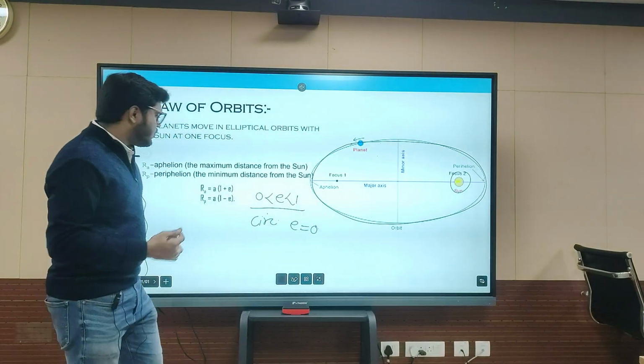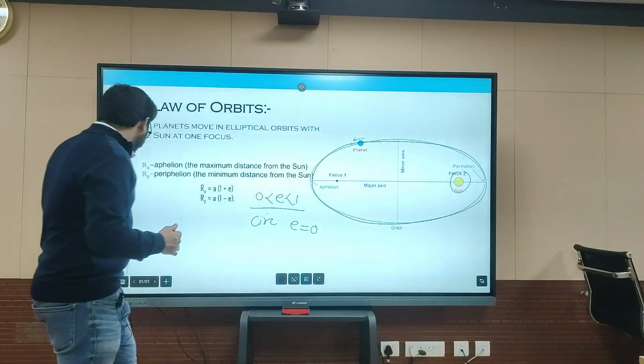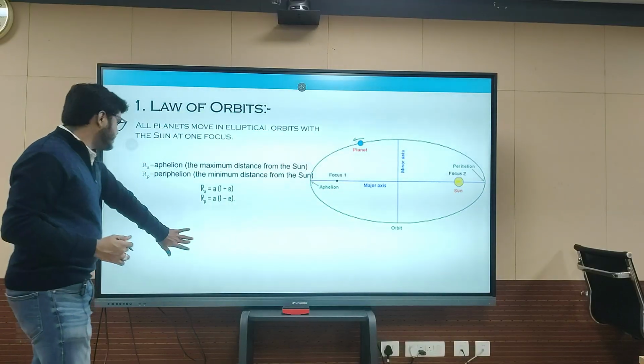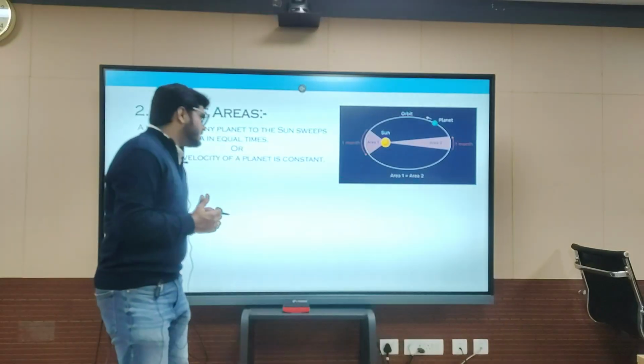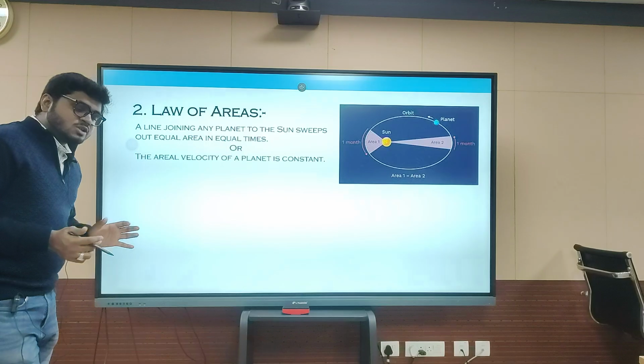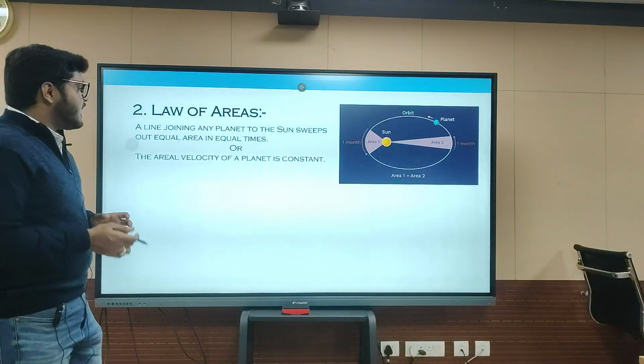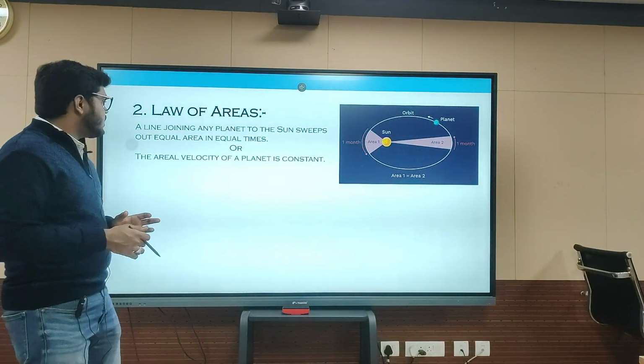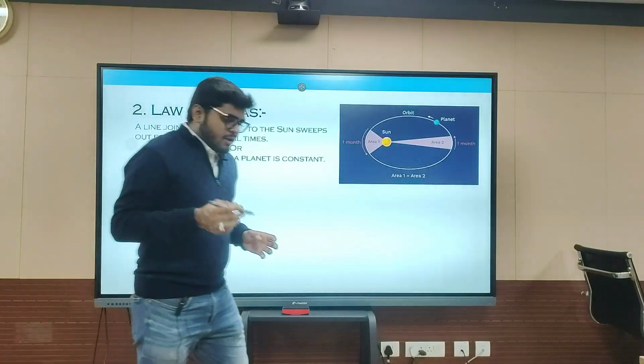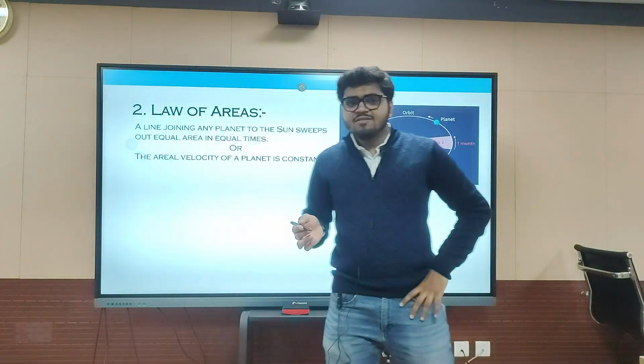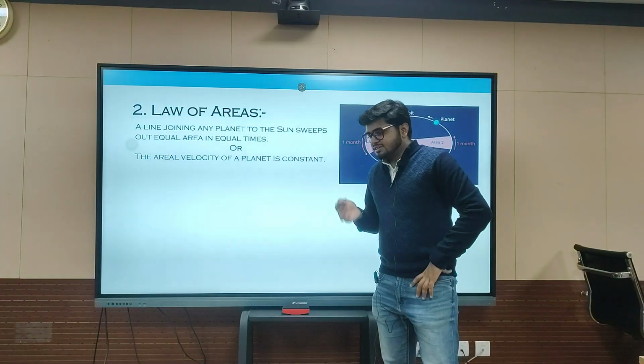Okay, moving forward, we know that Kepler has given the second law, which is the law of areas. So what is the law of areas? A line joining any planet to the sun sweeps equal areas in equal times. In other words, we can also say that the areal velocity of a planet is constant.